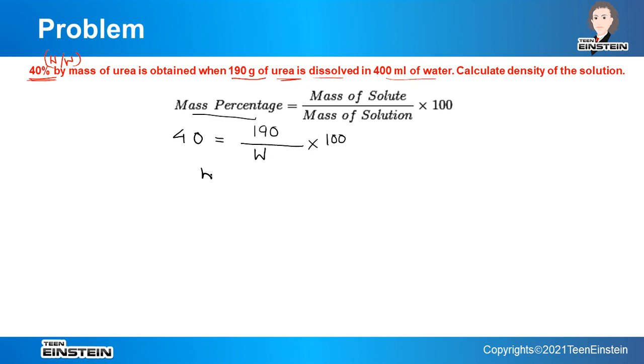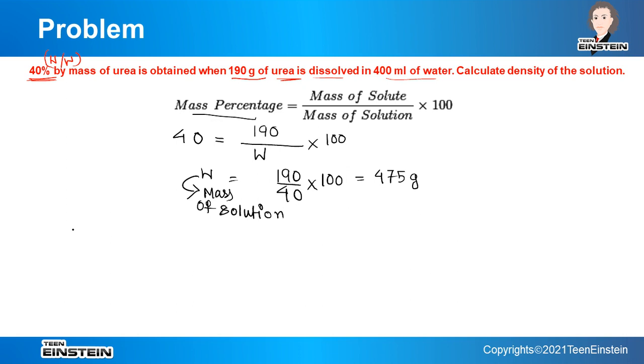So mass of solution will be 190 divided by 40 into 100, and that is equal to 475 gram. So this is the weight of, sorry, mass of solution, not solvent. So mass of solution is 475 gram.